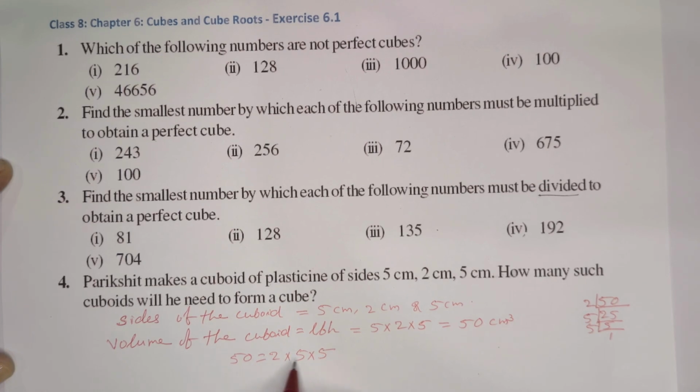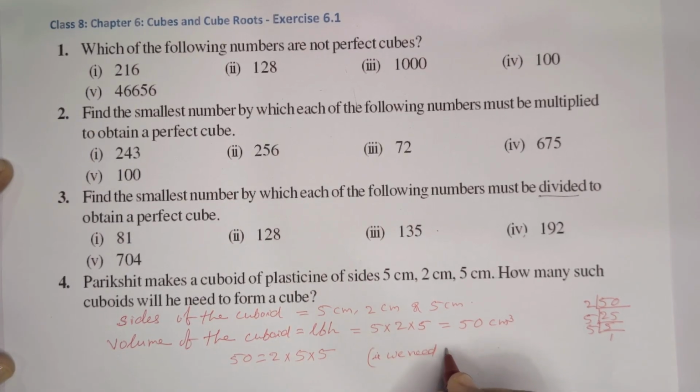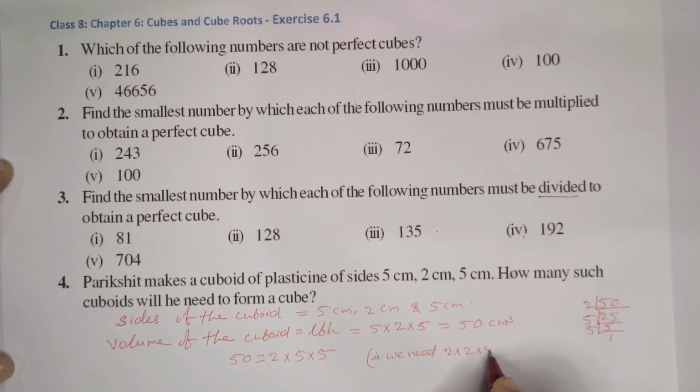So to make a perfect cube, we need 2 more 2's, and here only 2 5's. We have to make a group of 3. So 1 more 5 we need.